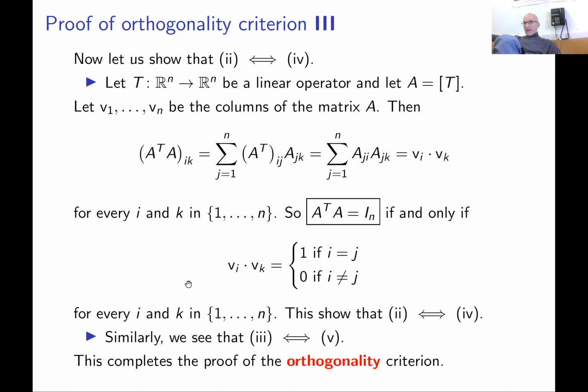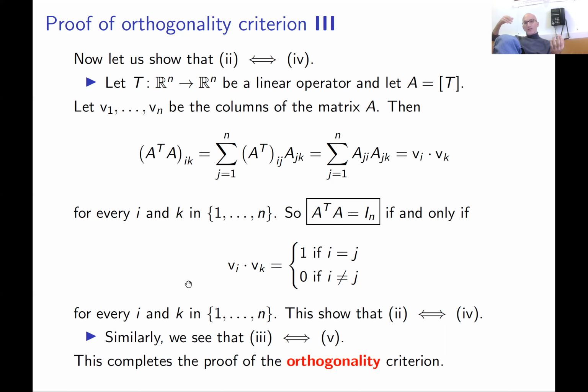Okay, this is very handy. It's very easy to check that the given linear operator is orthogonal in every given case using this criterion. But as usual in this course, everything that we define for linear transformations, we can define its counterpart for matrices.